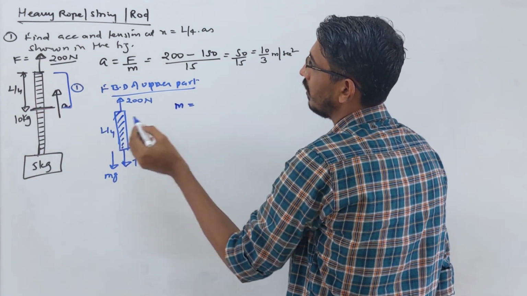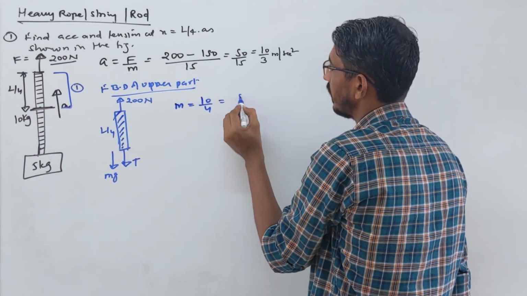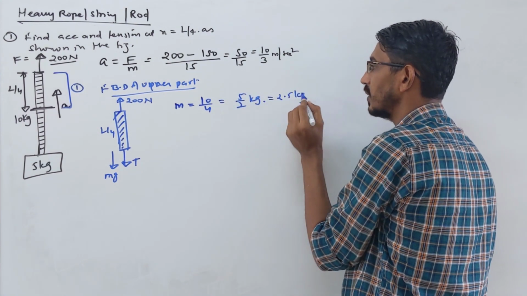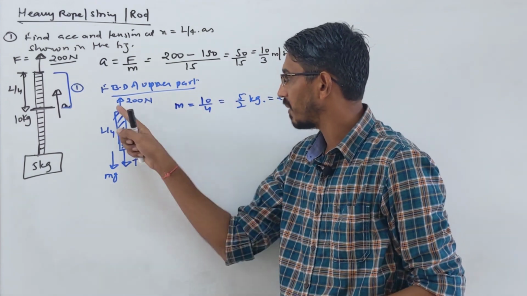So how much is M given total? 10 kg. So 10 by 4 becomes 5 by 2 kg. That's the mass, or you can write 2.5 kg, your choice. So this is the mass of that much piece.